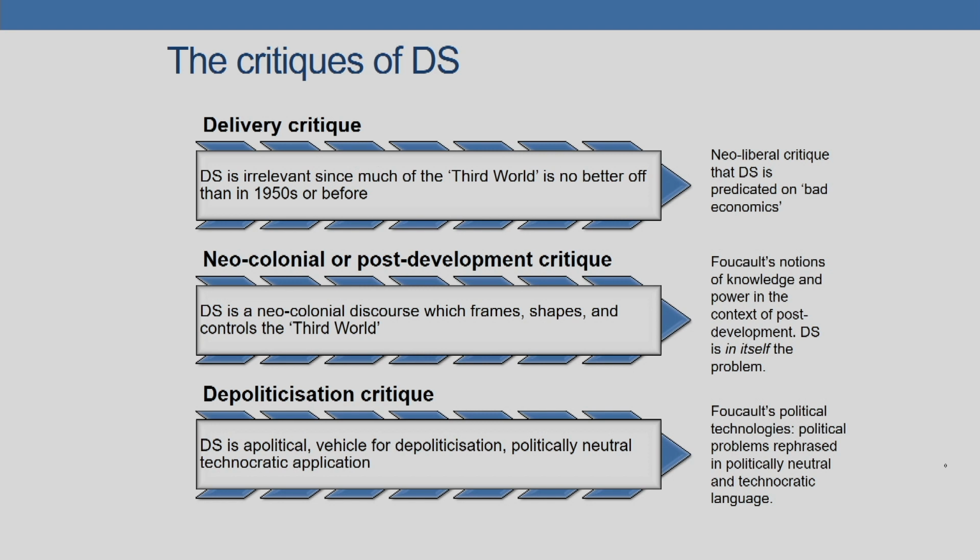And this critique posited development studies as an imperialist discourse which sought to impose a Western view of development as modernity on the third world. And this is a position which has been sustained by various writers such as Escobar, Gustavo Esteva, Wolfgang Sachs, among many others. And they also say that development studies is in itself the problem.